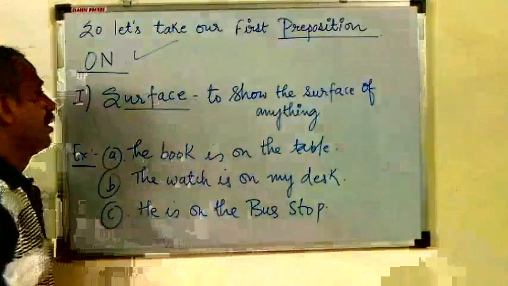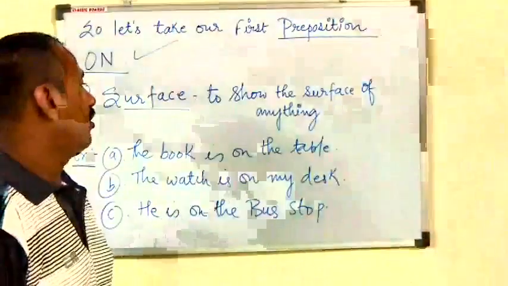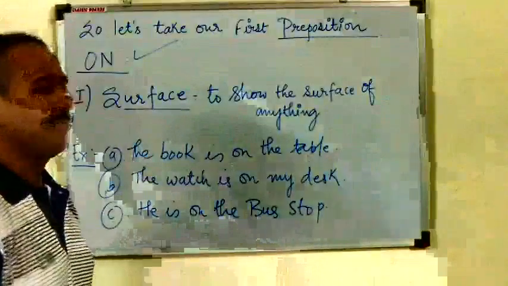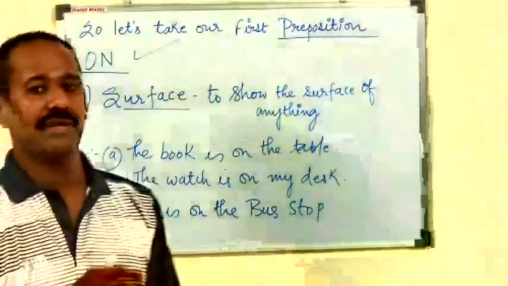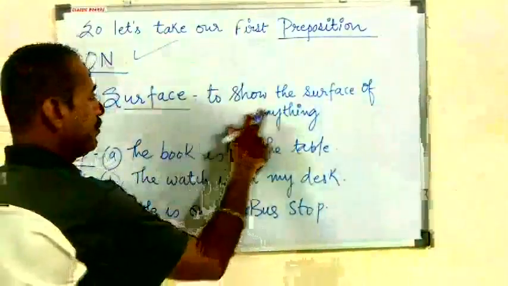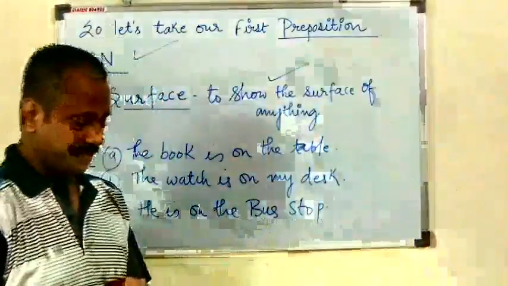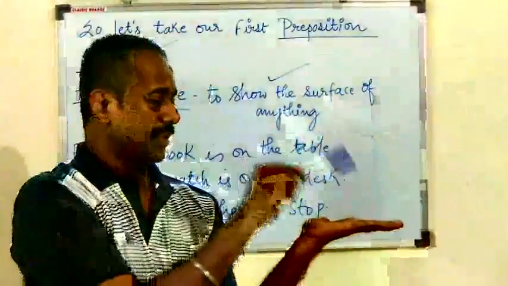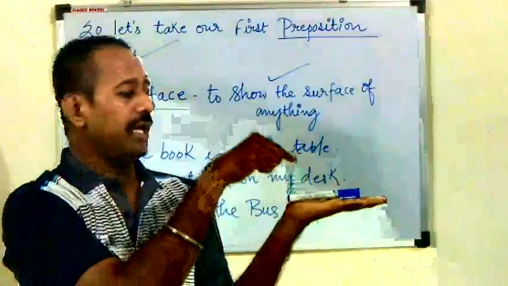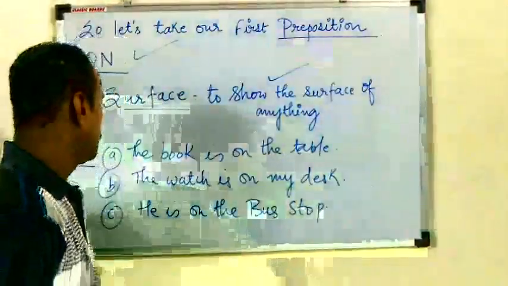On. So we will see in this example where we can use this preposition on. At first, I have taken the example of surface. Whenever something touches the surface, there we have to use preposition on, to show the surface of anything. Suppose this pen I kept on my hand. The marker pen is on my hand. So it is touching the surface of my hand, so we have used the preposition on here.